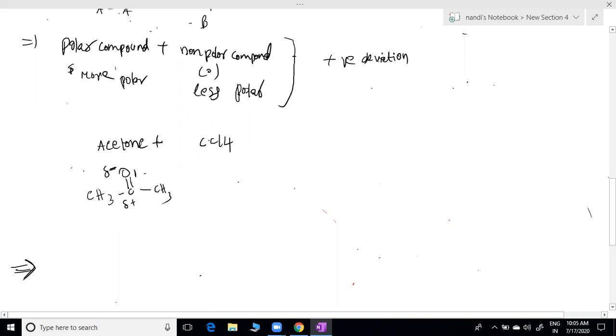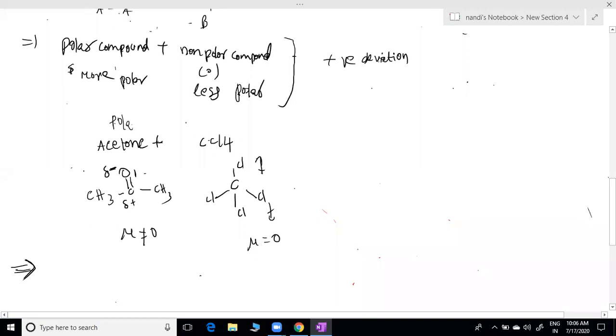CCl4 has all the structures like this, supposed to be chemical bonding. In this molecule, the net dipole moment cancels out. Up and down, everything is cancelled. You can assume these are vectors, so the net vector is cancelled. For this, mu equal to 0 means dipole moment is 0. Mu not equal to 0 means dipole moment is there. So anyway, this is polar.